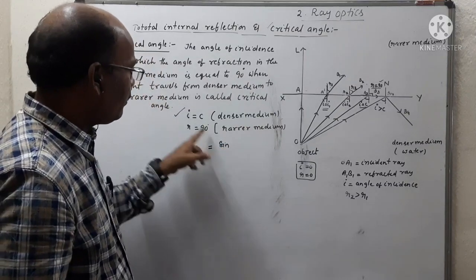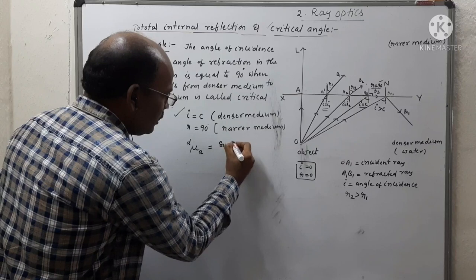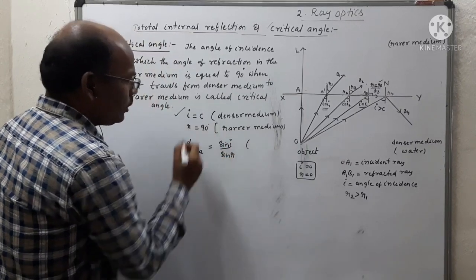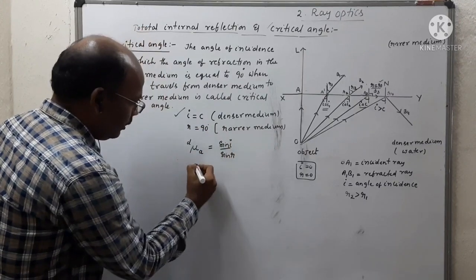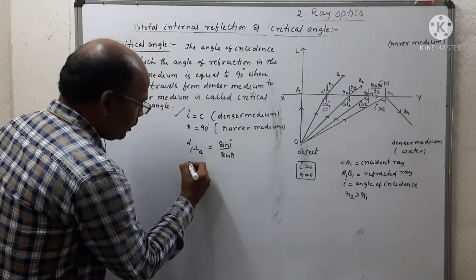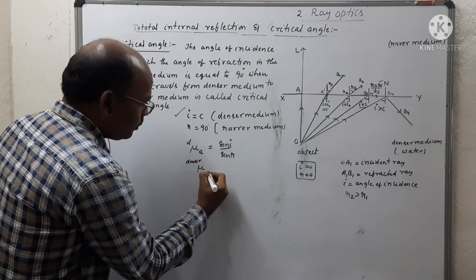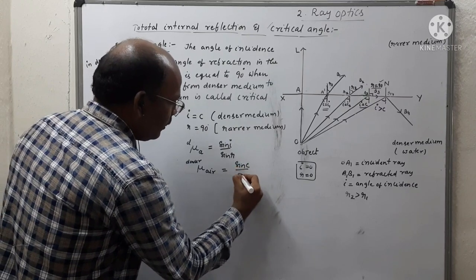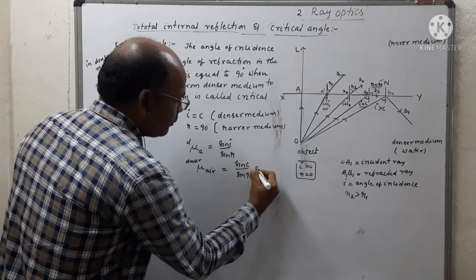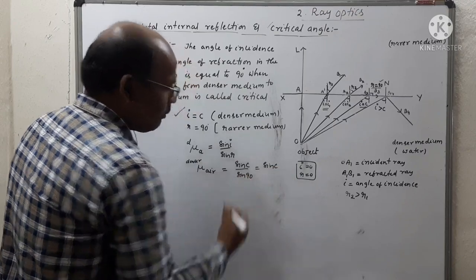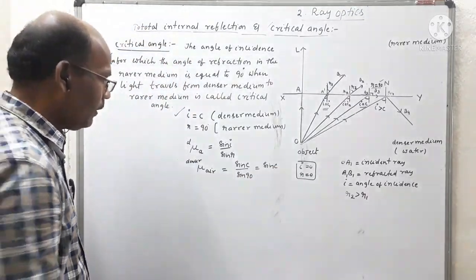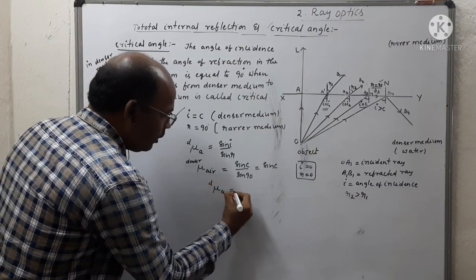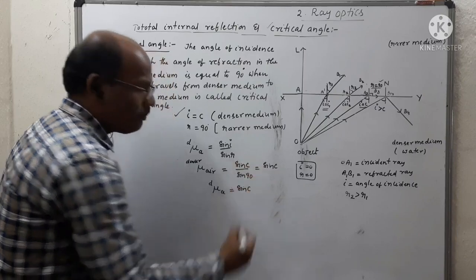What is the value of sin i? This is sin i by sin r, where i is equal to C and r is equal to 90. So we can write mu denser to air is equal to sin C by sin 90, that is equal to sin C, where sin 90 is equal to 1. Then we can write mu denser to air is equal to sin C.